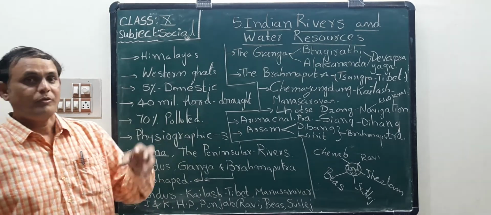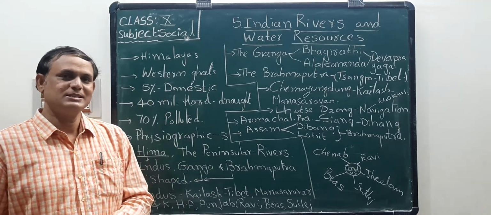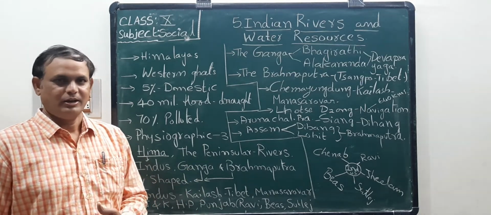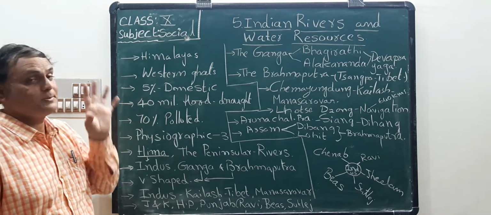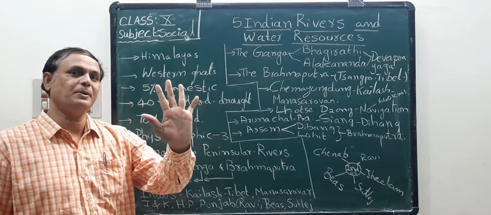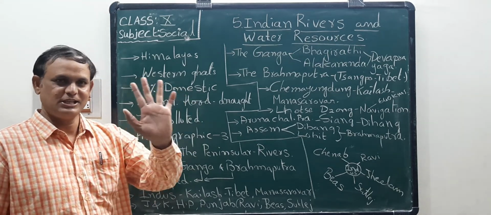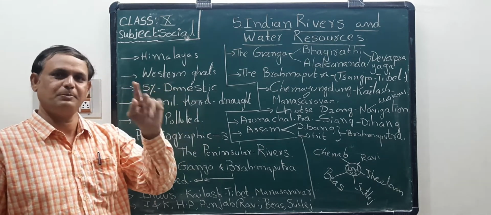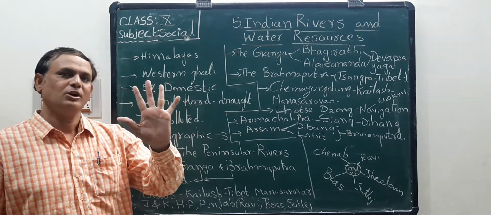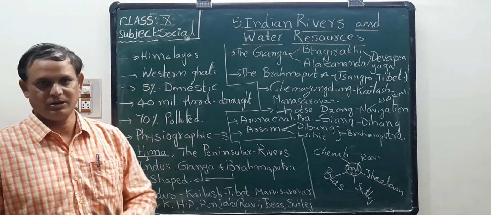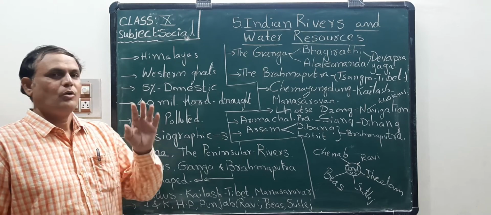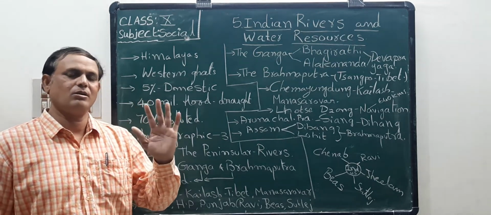Next one, domestic purposes: washing clothes, cleaning, mopping, etc. How much percentage of water is used for domestic purposes? Just 5%. Out of 100% of water, we are using just 5% for domestic purposes.